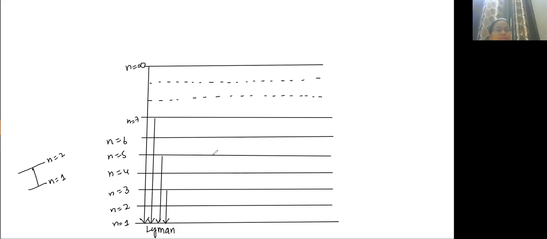Now the next possibility is that from a higher orbit, they can come to n equal to 2. If they come to n equal to 2, that is known as the Balmer series.